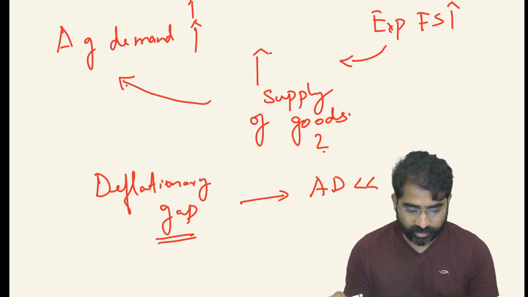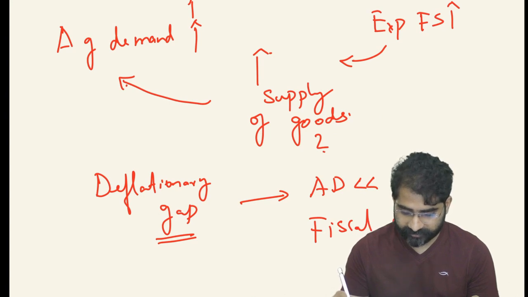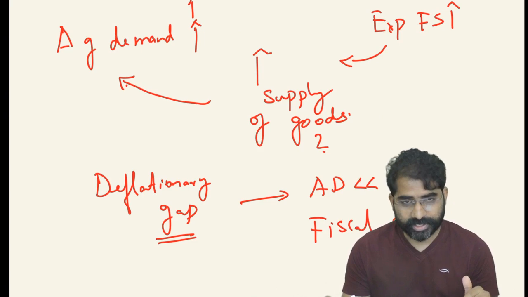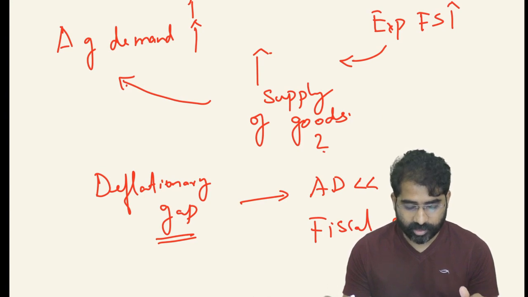This shortfall in total spending of government can also lead to fiscal surplus. So what will happen here? You're producing more than the demand, and the economy heads to a slowdown. So this is what happens.